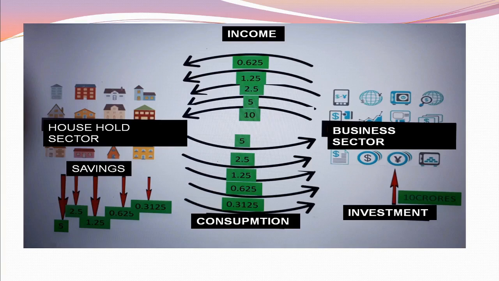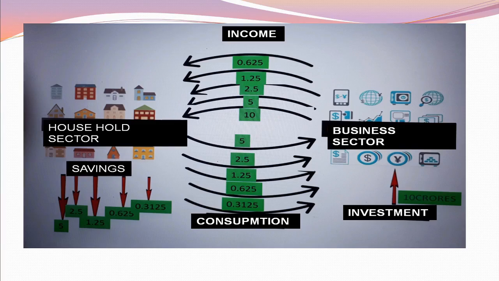On these 10 crores rupees, household sector saves 50% and spends 50%. That is, they will spend 5 crores on consumption and the remaining 5 crores they will save. What amount household sector spends on consumption, that will become an investment in business sector. So 5 crores will be investment in business sector. Again 5 crores reach household sector as an income. On this 5 crores, again household sector saves 2.5 crores and spends 2.5 crores on consumption. Later, this 2.5 crores will be invested in business sector.